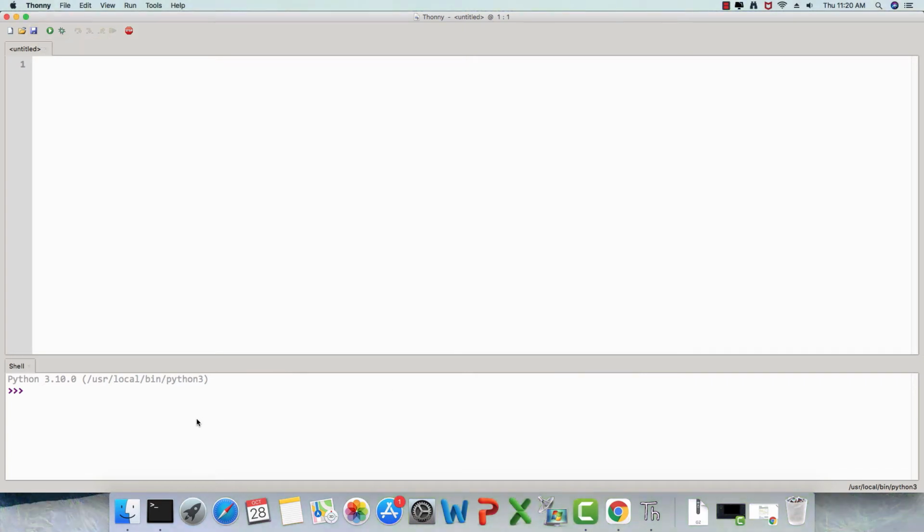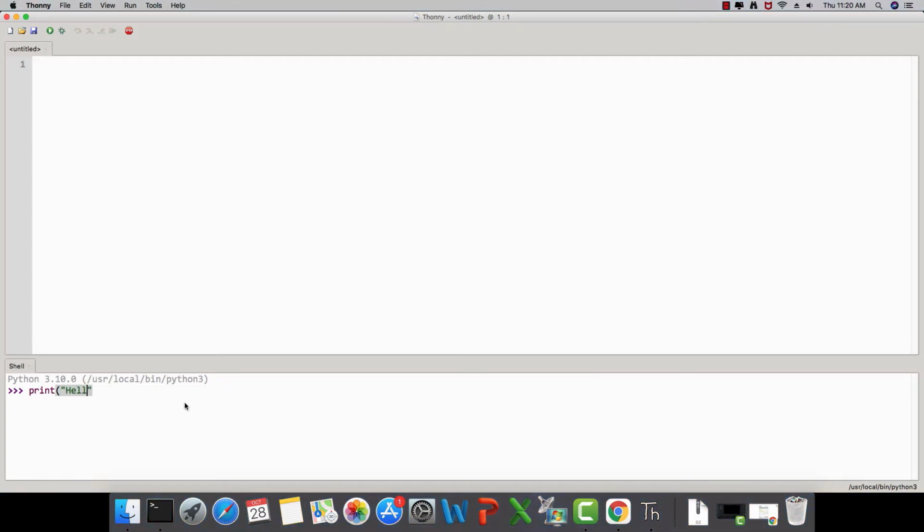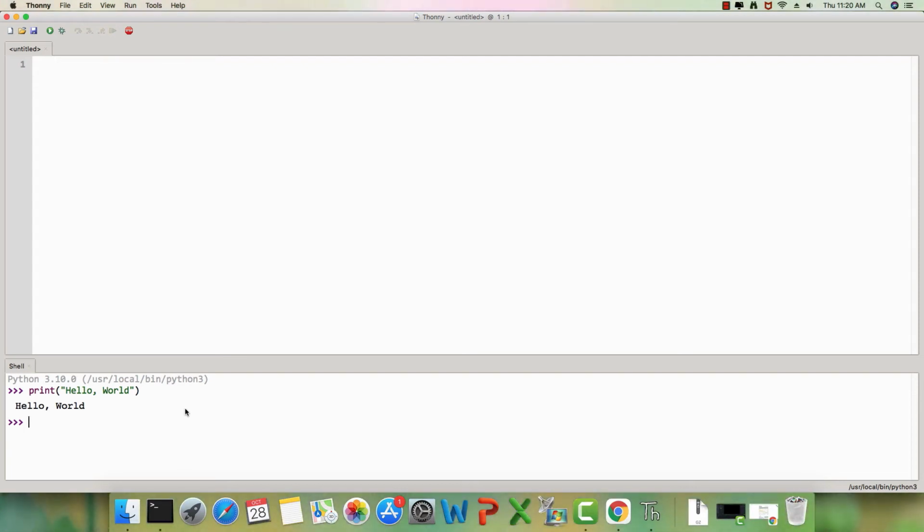So as of now, we are not going to get into a lot of details right from the beginning, but here you can type in the code in the interpreter mode and it is just going to say hello world. Yes, so it shows the output.